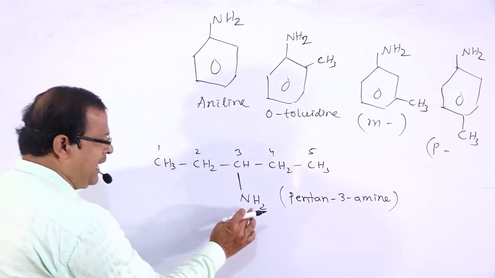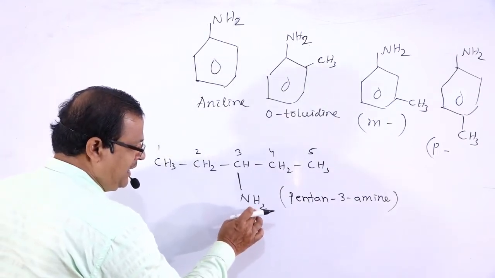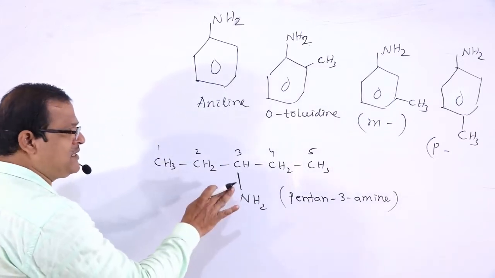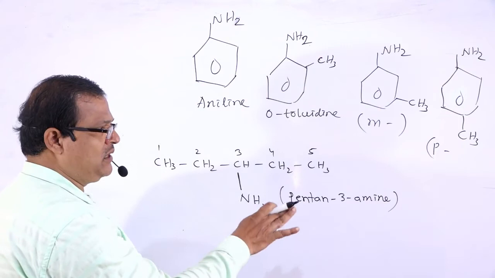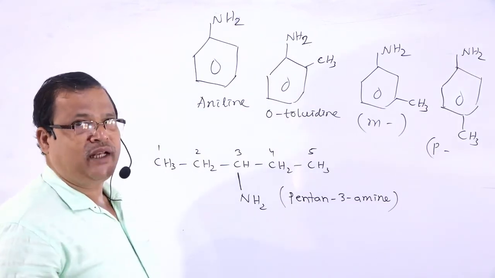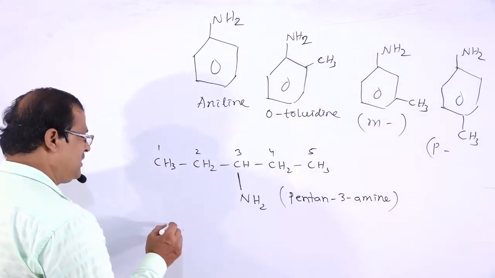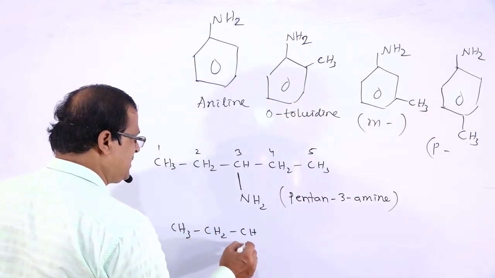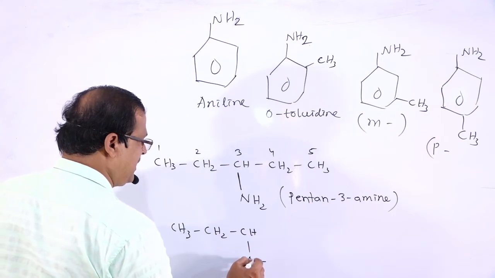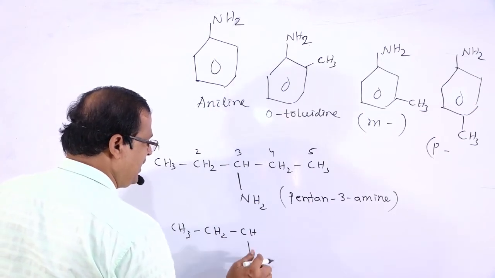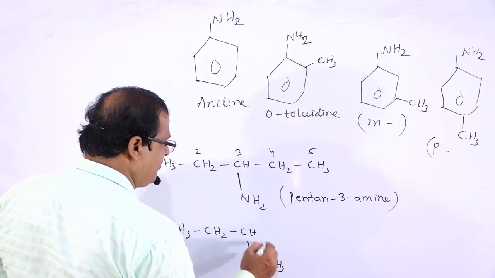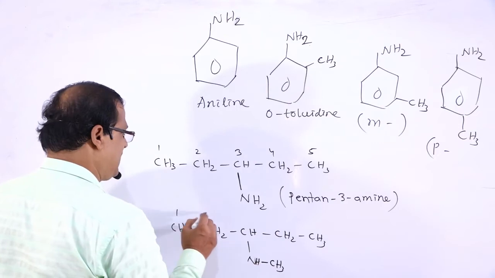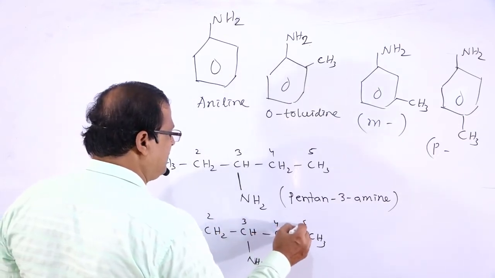Now if one hydrogen atom of the NH2 group is replaced by CH3, from this simple example we will do some complex examples. CH3, CH2, CH, NH, CH3, then CH2, CH3, that is 1, 2, 3, 4, 5.